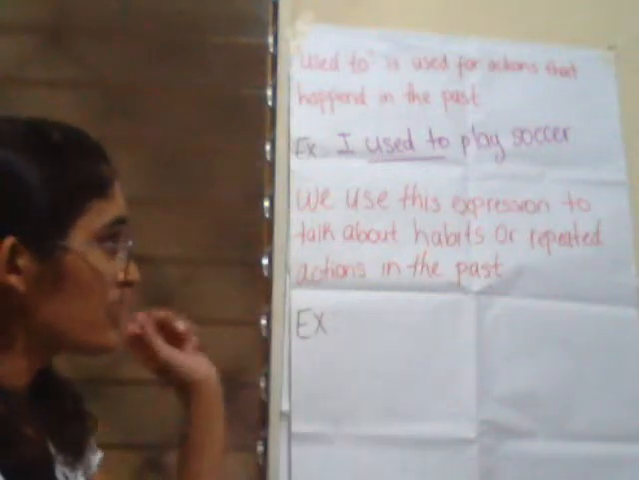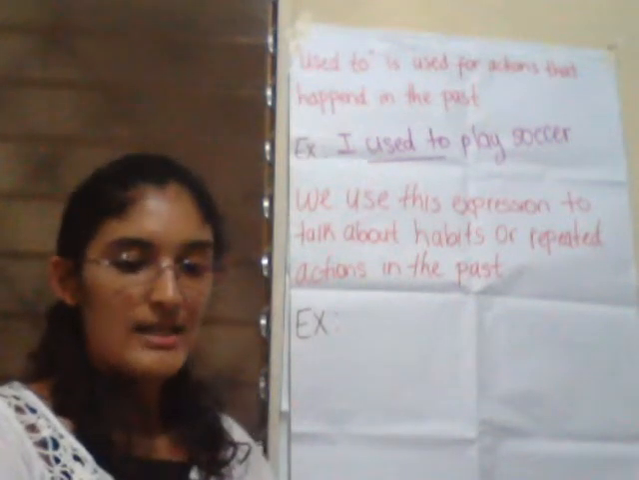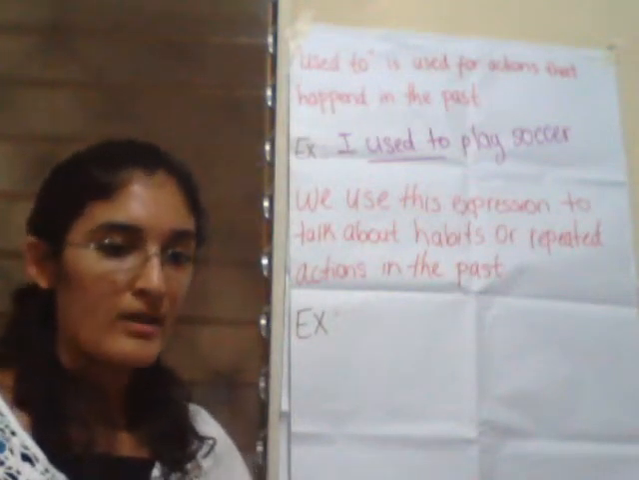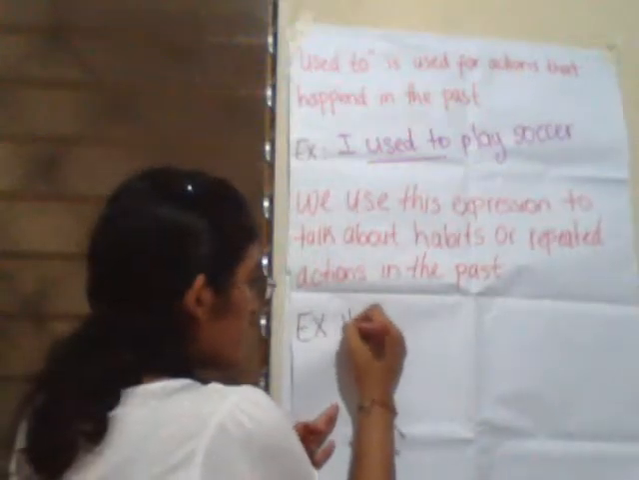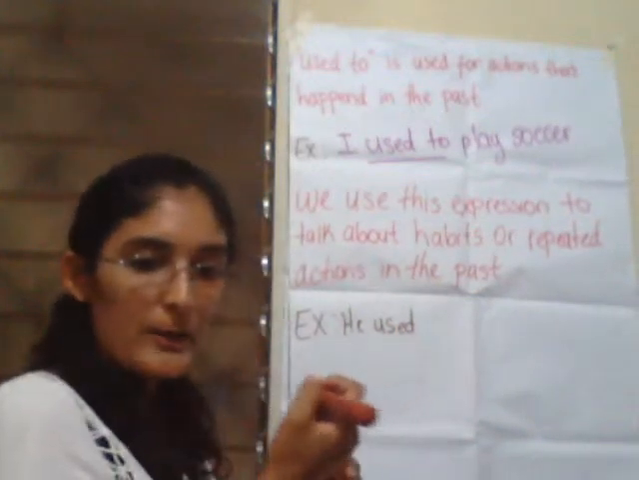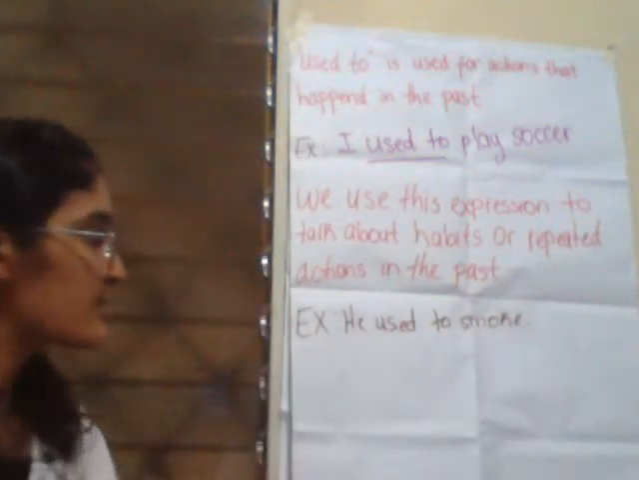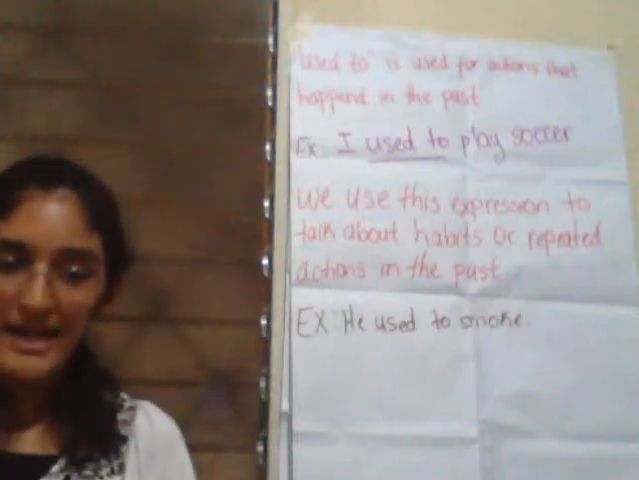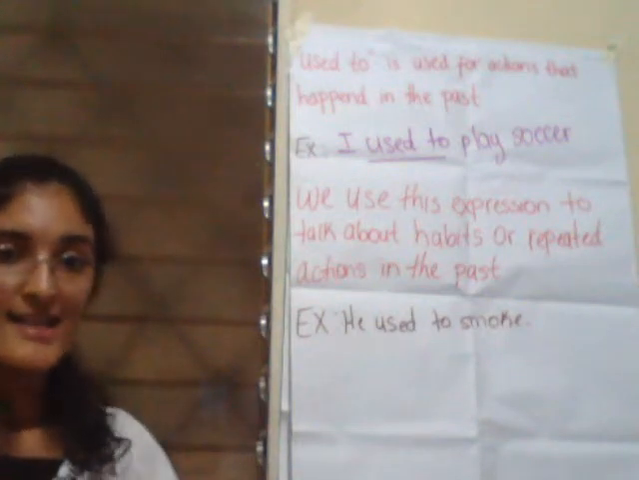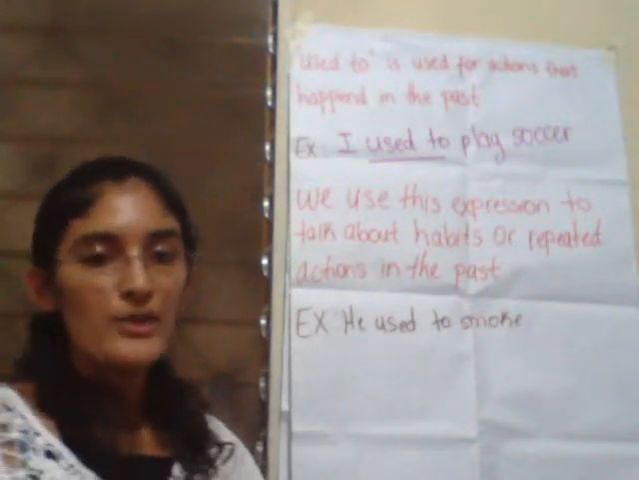We use this expression to talk about habits or repeated actions in the past which we do not do in the present. For example, we can say he used to smoke. He used to smoke. This is our sentence in the past. But in the sentence we said he used to smoke, but now he doesn't smoke. With used to, there is no verb be.